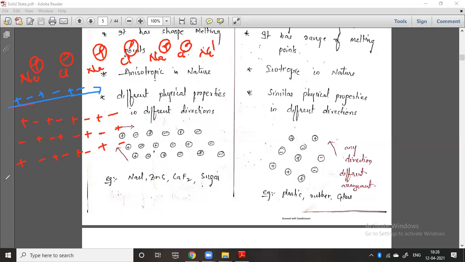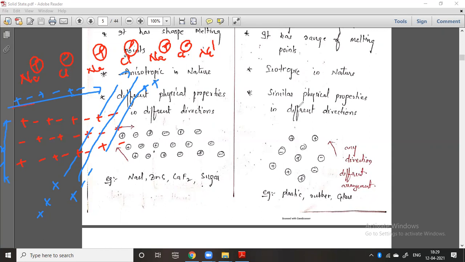Okay, very good. Now take another direction. What will you get? Positive charge, negative charge, positive charge. Very good. Again, if I go in this direction, you will get positive, positive, positive. In another direction, you will get negative, negative, negative. And here also positive, positive. That means in a different direction, you get a different arrangement. So there is no same, equal arrangement in each direction in the case of a crystal.